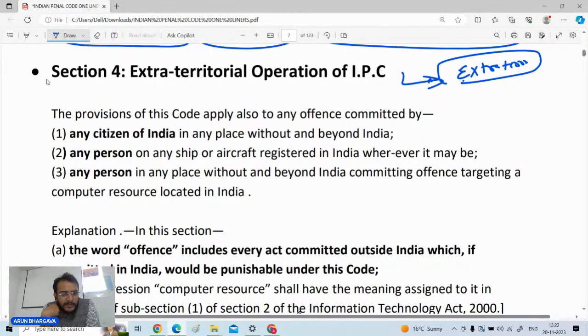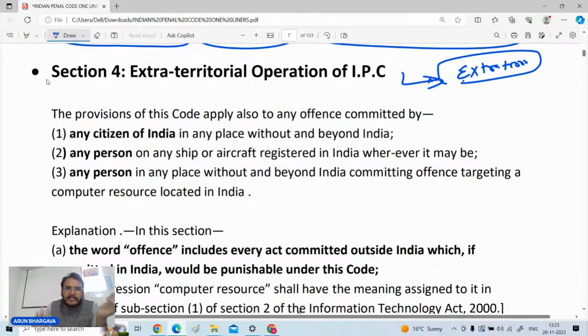If any person commits an offense, any person means any Indian national as well as any foreign national, within an Indian ship or Indian aircraft, then against such person also, the provisions of the IPC will be attracted. And the third one is any person at any place without and beyond India committing or targeting any computer resource located in India.